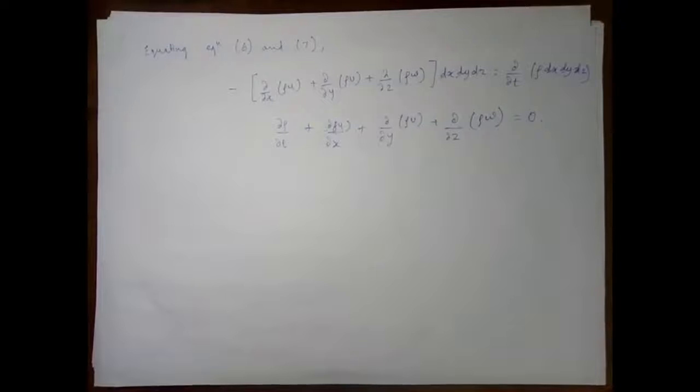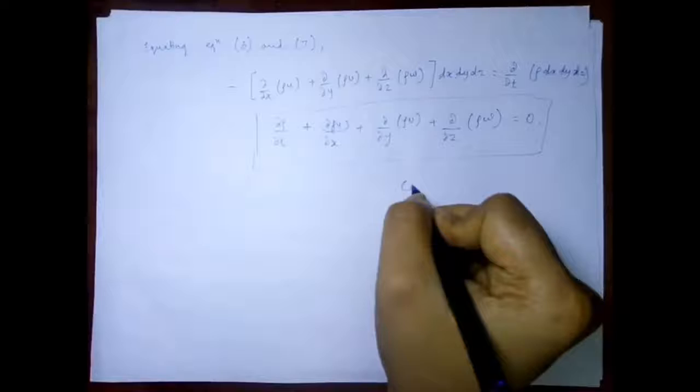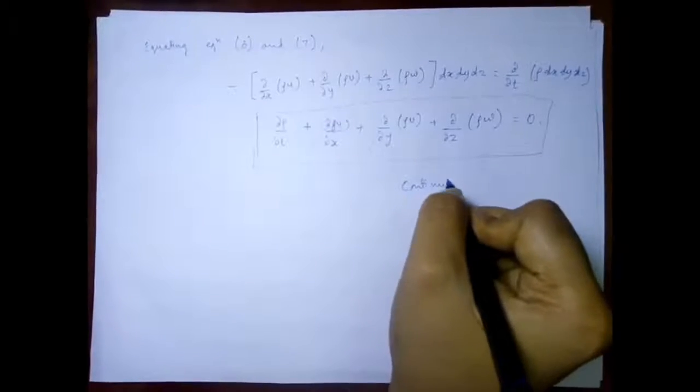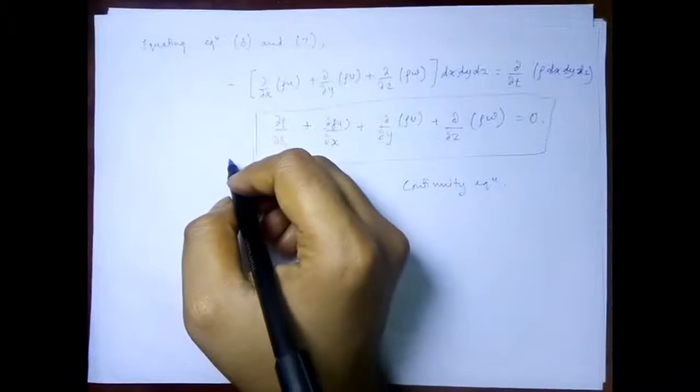Now this equation is basically known as the final continuity equation. This is our continuity equation, and it is in the